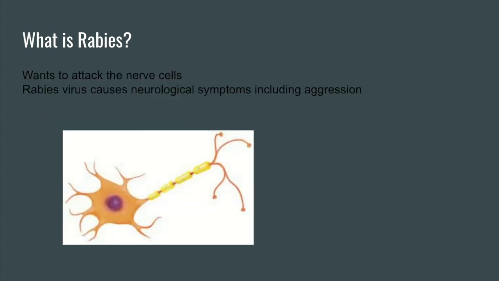The rabies virus wants to attack the nerve cells, the smallest part of our central nervous systems. For animals, rabies virus causes neurological symptoms including aggression, which may lead to biting and transmission via saliva.